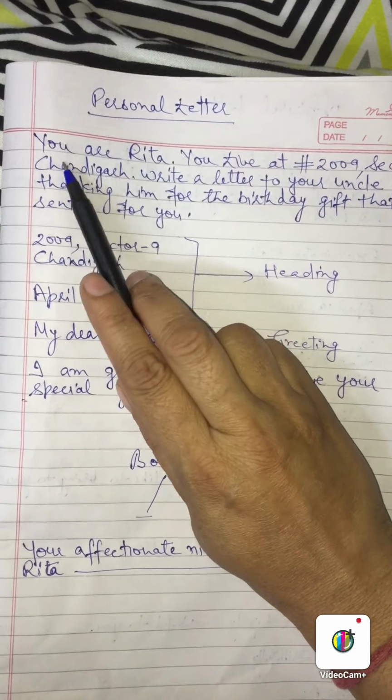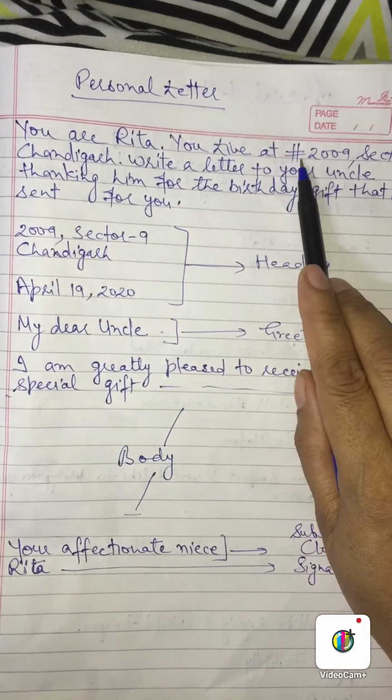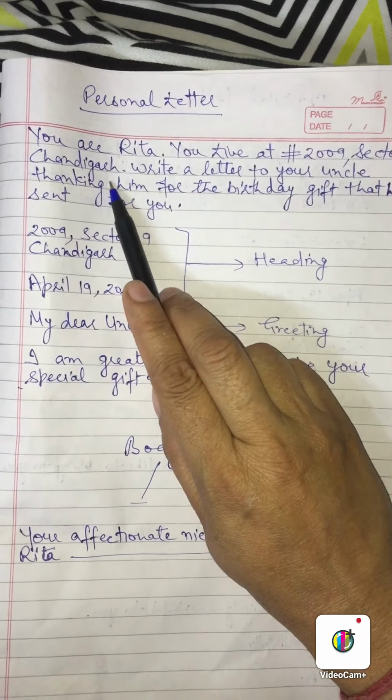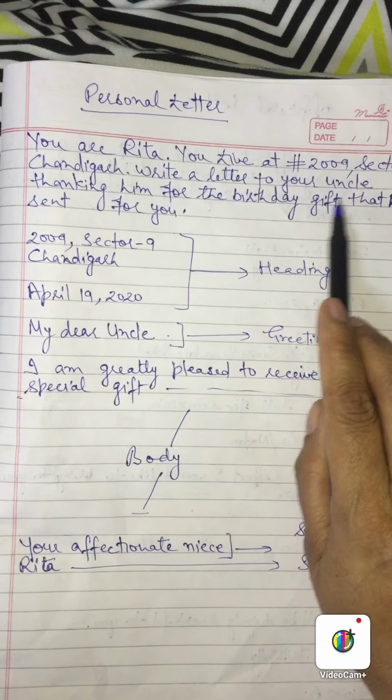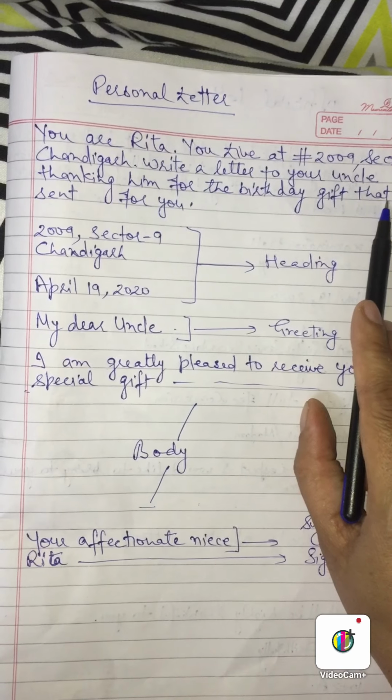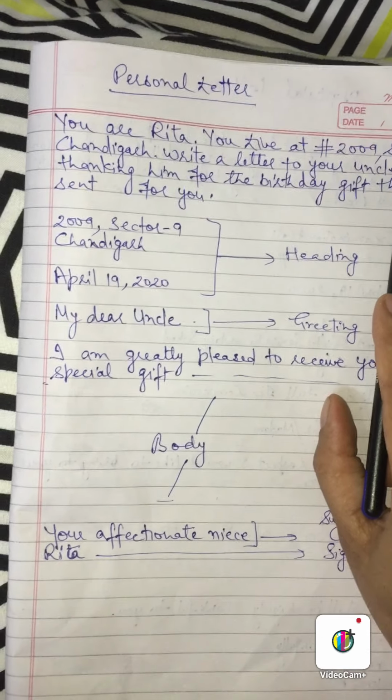Suppose the heading is, you are Rita, you live at house number 2009, sector 9, Chandigarh. Write a letter to your uncle thanking him for the birthday gift that he sent for you. So we will start it like this.